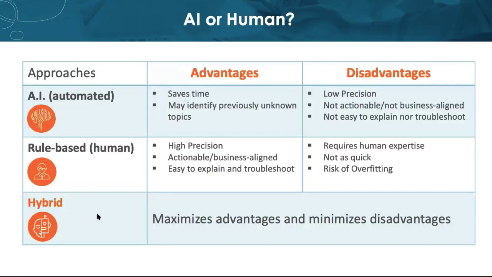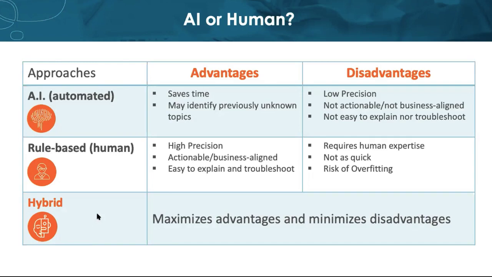All right, let's dig in a little bit to AI versus human. Here you can see a top-level comparison between AI, which is automated, and a rule-based approach to text analytics that involves Boolean logic, which is the human part of things. One or more of these can be used to build a categorization model, and there are advantages and disadvantages to each. AI, as you might expect, saves time and may identify previously unknown topics, but alone it doesn't know your business, and it tends to have low precision and recall. In addition, AI doesn't know how to align those results to exactly what you need.